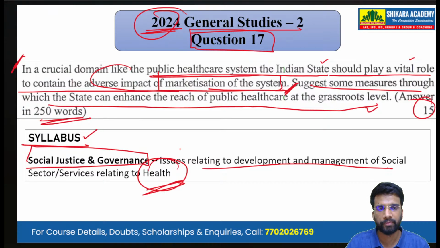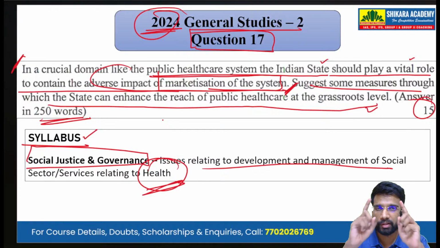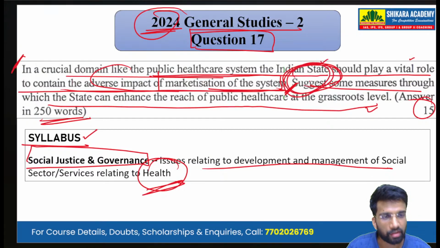Now, please note that this adverse impact of marketization is not explicitly asked in the question. Okay, we are just given that in a crucial domain like the public healthcare system, we have to contain the adverse impact of the marketization of the system. The question is asking only for the suggestions and only the measures through which the state or the government can enhance its reach of the public healthcare at the grassroots level. But it is implicit.